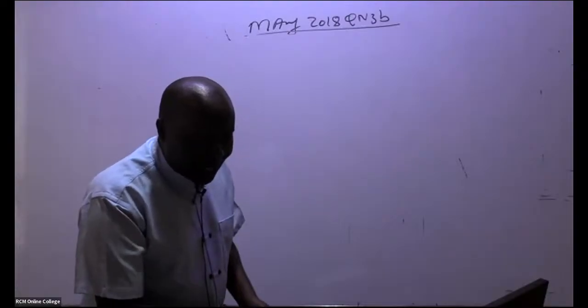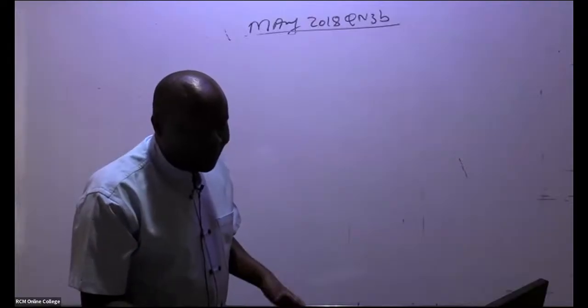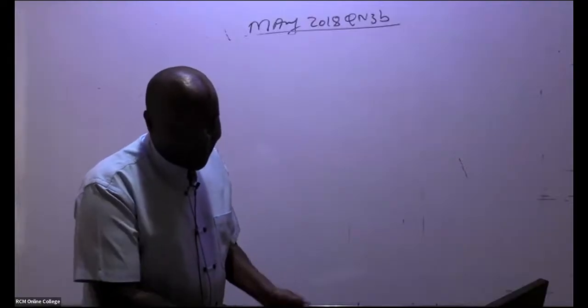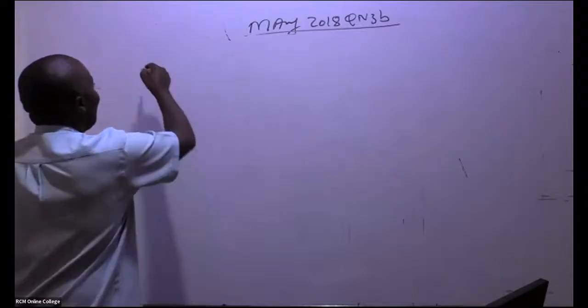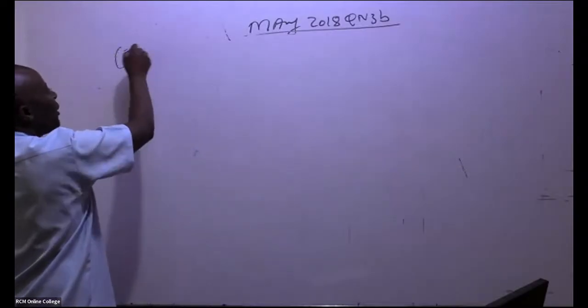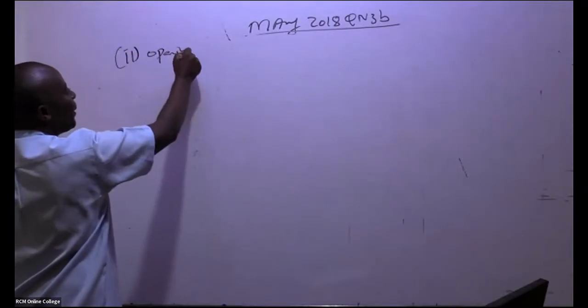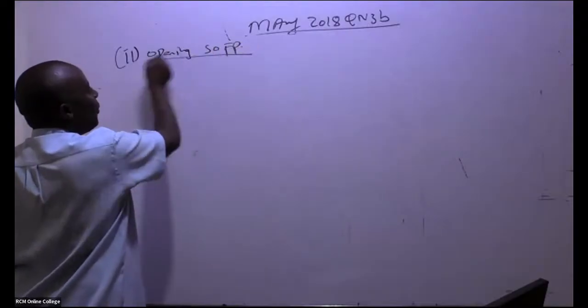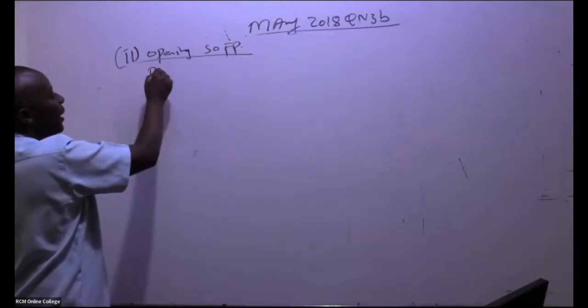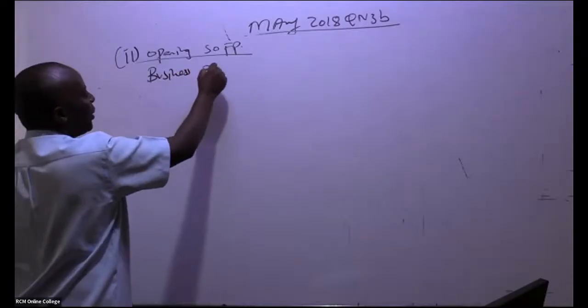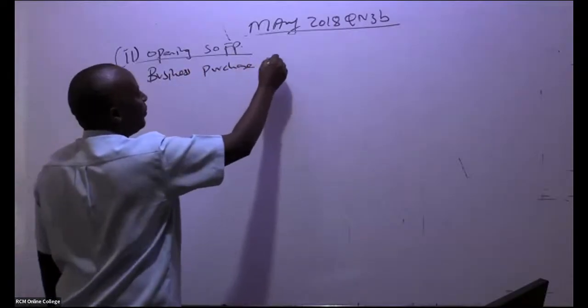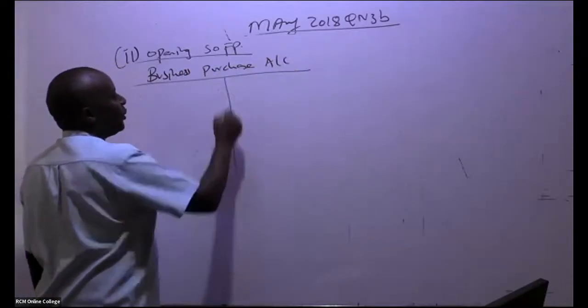Business purchase account is also known as the purchasing account. So in this case, business purchase account. This is number 2, where they want me to do the opening statement of financial position. But first, I'm doing a business purchase account, like that.